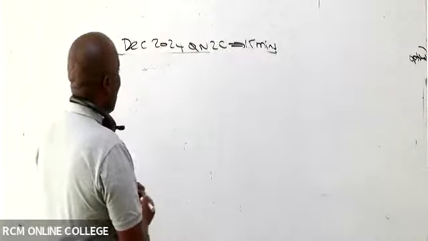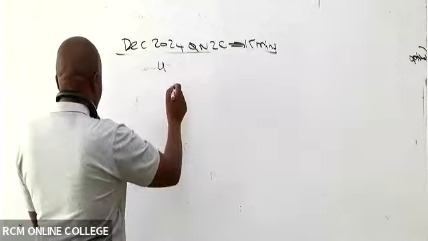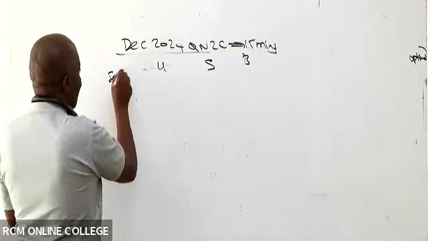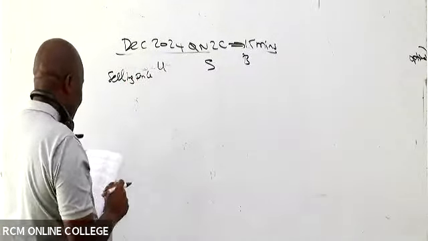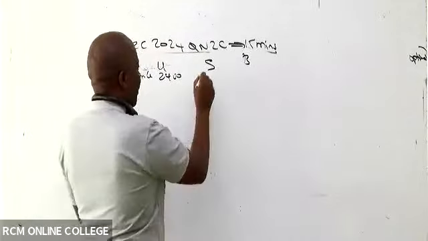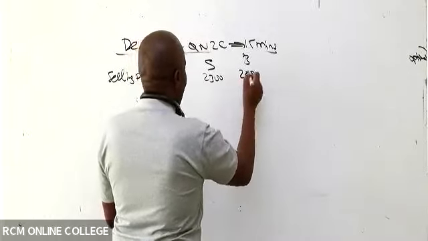So we start right away with our products. There are three: U, S, B. So give me the selling price. Are you able to see the selling prices? U is 2,400, isn't it? S is 2,300. B is 2,000.